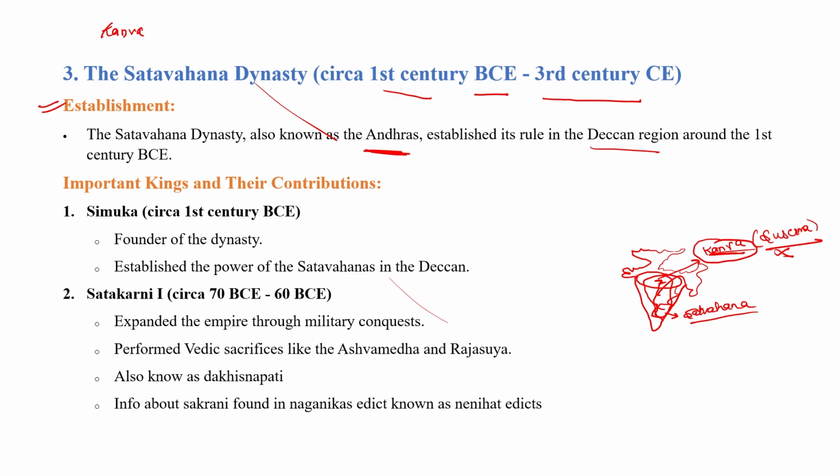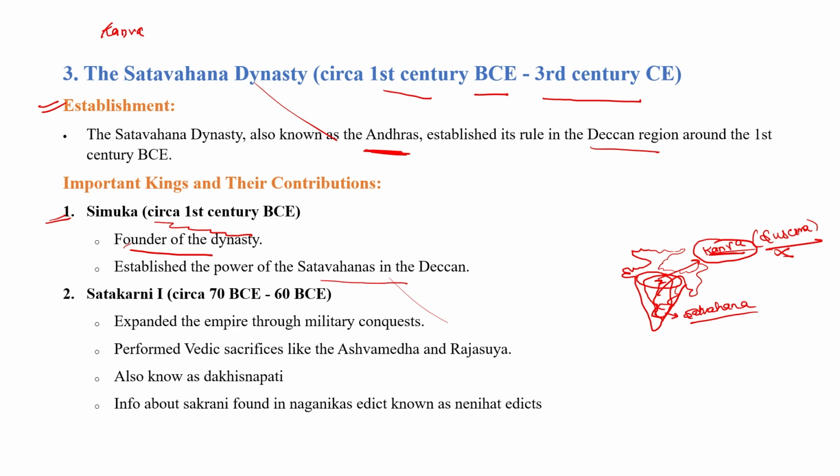Okay, let's understand the important kings of the Satavahana dynasty. The founder of this dynasty was Simuk. Simuk was the ruler who attacked the northern ruler Susharma from the south. He ruled around the 1st century BC. He was the founder of this dynasty and the king who established the power of the Satavahanas in the Deccan as well as in northern India. So Simuk was the founder who captured North India and expanded the Satavahana dynasty from south to north.